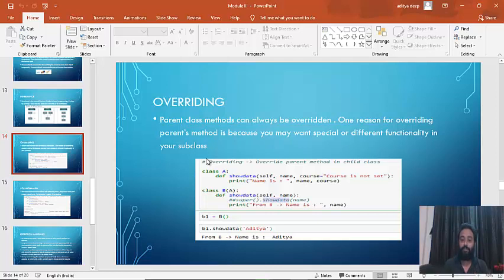Next is overriding. Parent class methods can always be overridden. One reason for overriding a parent's method is that you may want special or different functionality in your subclass. Now, you can see the code snippet here. Let me maximize it.